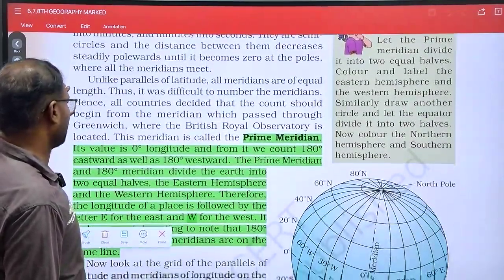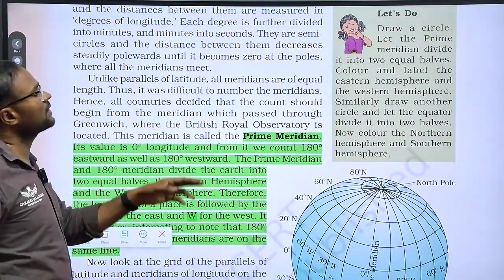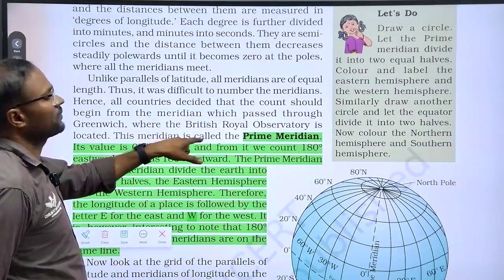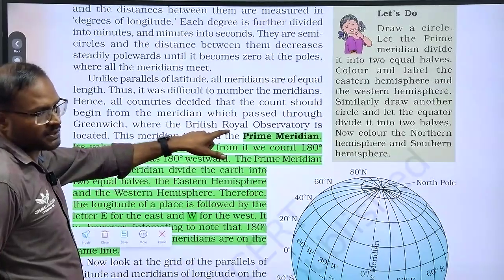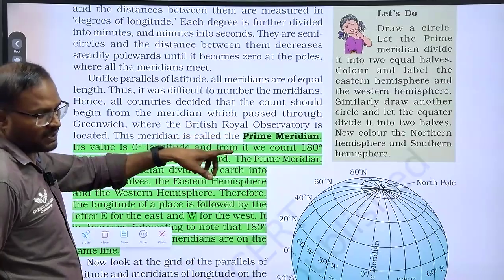Already you know the prime meridian is at the British Royal Observatory. British, we know. Why is it royal? What is royal treatment?